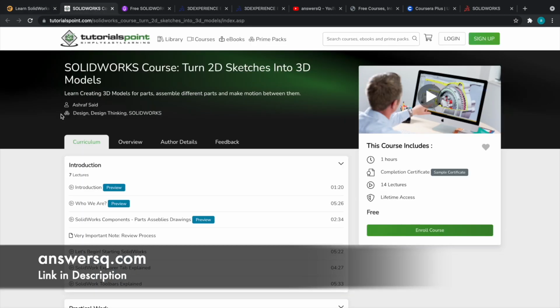And the next one is SolidWorks course Turn 2D sketches into 3D models.